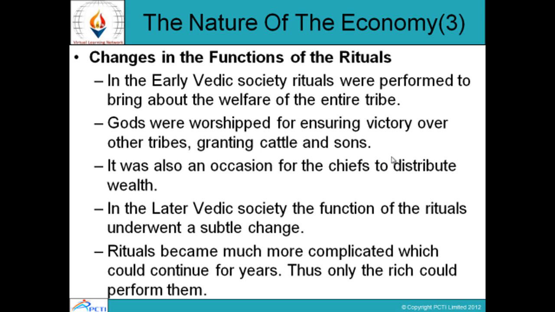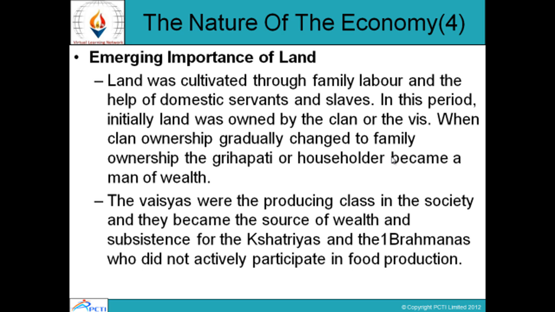In the later Vedic society, the function of the rituals underwent a subtle change. Rituals became much more complicated, which could continue for years, thus only the rich could perform them. And in that, gods were worshipped for giving victory and for granting cattle and sons.